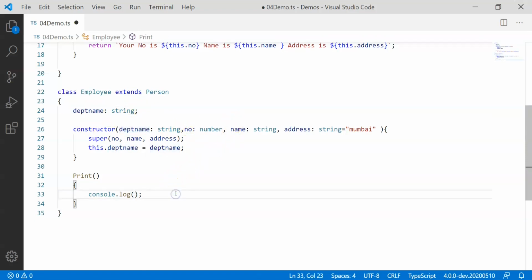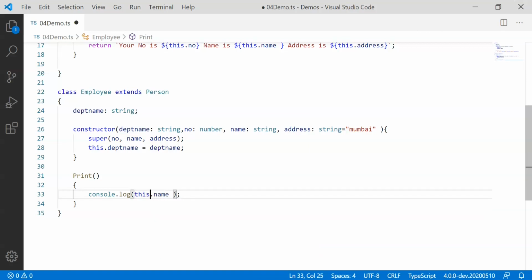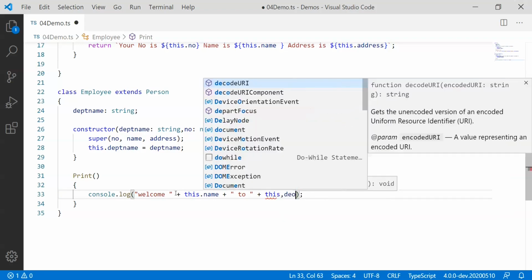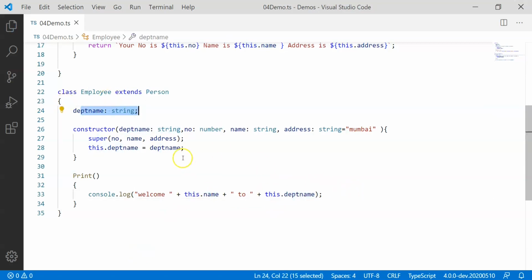So I have an intention of using something like this dot, and now you will find out I have access to number, name, address, and department name as well. So I'll be using, let's say, this dot name. I'll put up "welcome", the person's name, and then I'll mention "to" the department, and I'll mention here department name, this dot department name. So I've used one base property and I've used the current class's department name property.